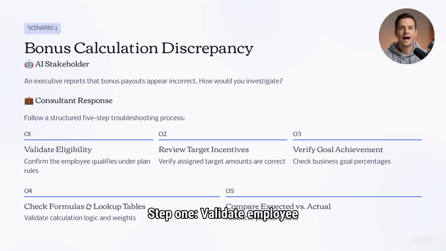Step 1. Validate employee eligibility. Step 2. Review target incentive assignments. Step 3. Verify business goal achievement percentages. Step 4. Check calculation formulas and lookup tables. Step 5. Compare expected versus actual payout results.